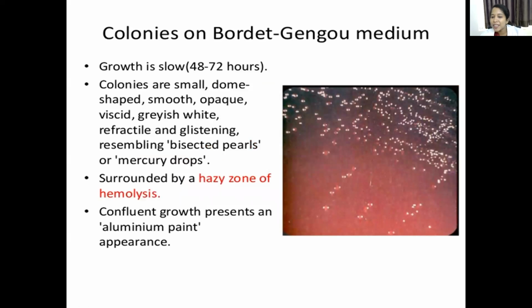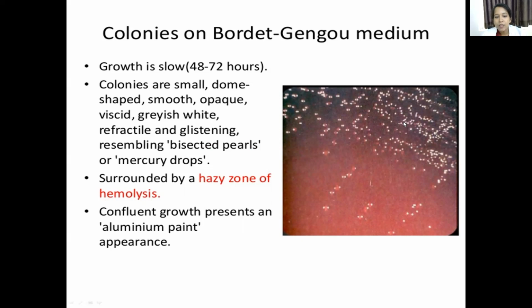What type of colonies are seen in these media? The colonies are very small, dome shaped, smooth, opaque, grayish white. They are refractile, glistening, and they resemble pearls, bisected pearls, half pearls, or mercury drops. I'm talking about the colonies, not the bacteria.